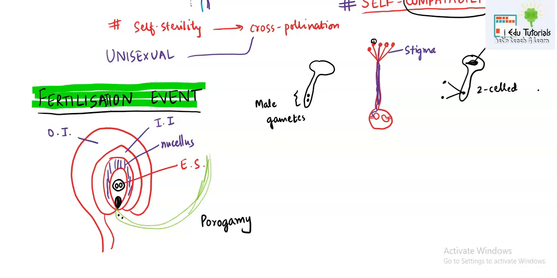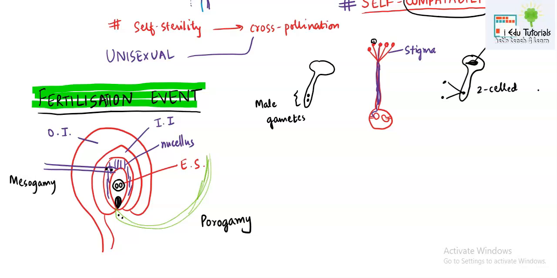If the pollen tube enters through the integuments into the embryo sac, and of course in this case also two male gametes will be there, it will be known as mesogamy.